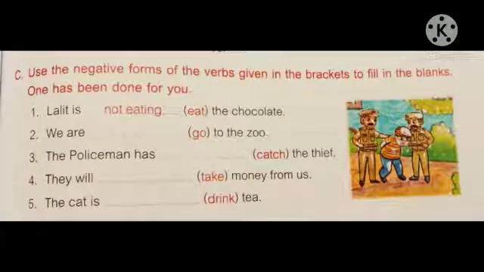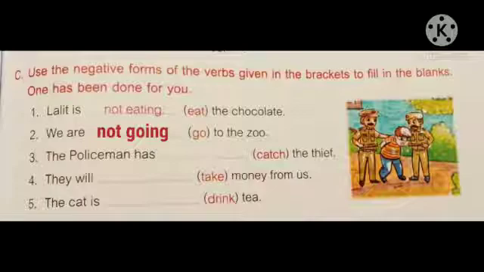C main. Use the negative forms of the verbs given in the brackets to fill in the blanks. One has been done for you. First, Lalit is dash eat the chocolate. So the answer is Lalit is not eating the chocolate. We have to do the negative form, right? Second, we are dash go to the zoo. We are not going to the zoo. We have used not because there is a helping verb are.